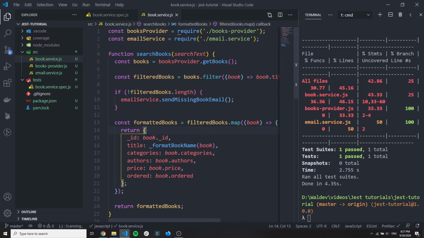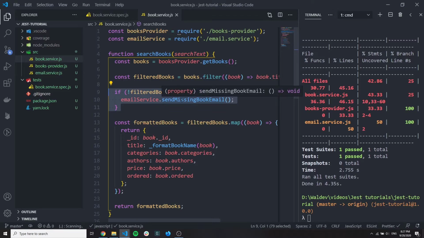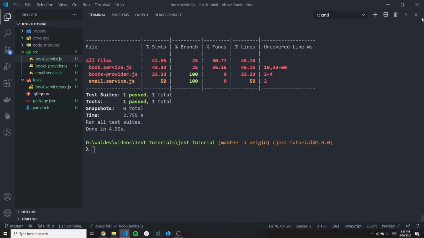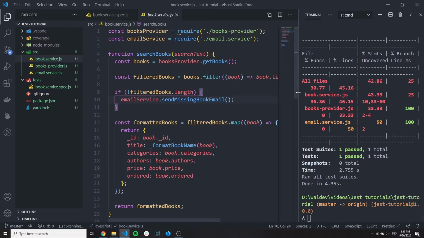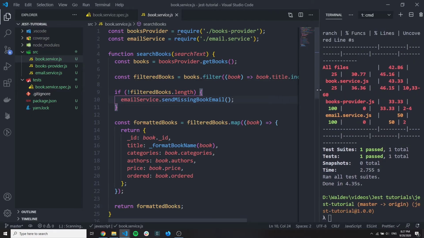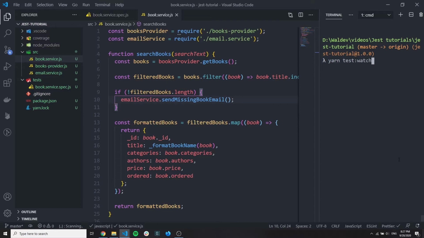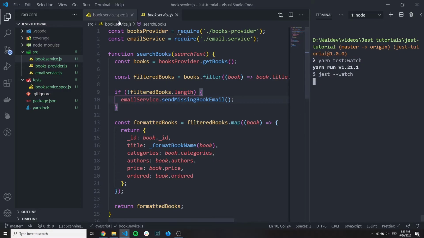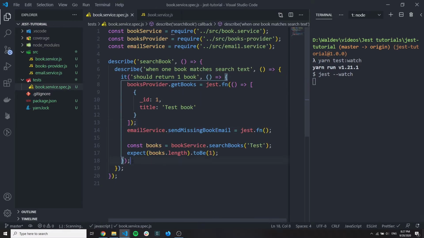So we make another test: if the books length is 0, please send a mail. Let's make this the next test, for example. Then we will increase our coverage. Actually, let's try to do this. First, let's run the yarn test watch command again and write more tests here.